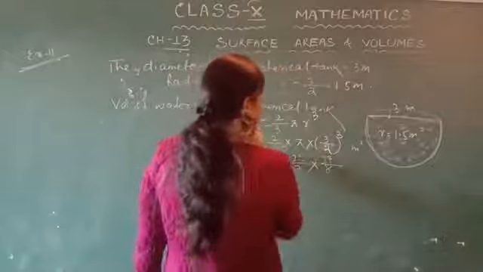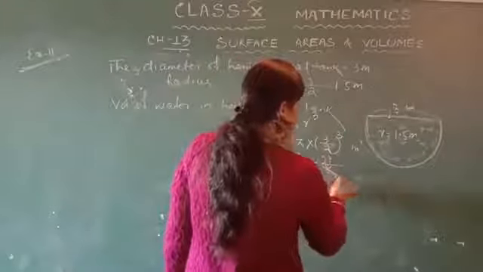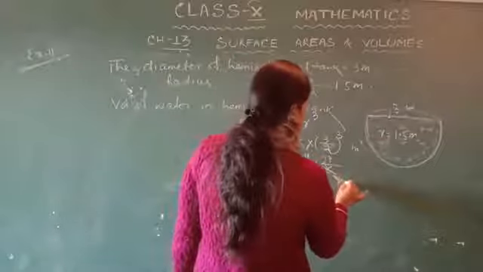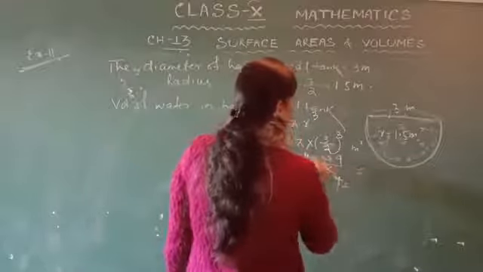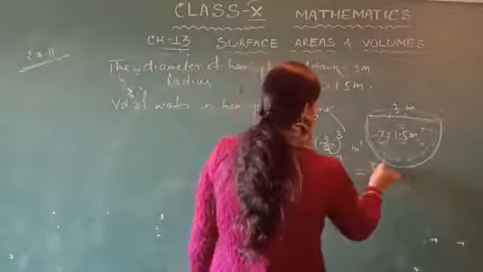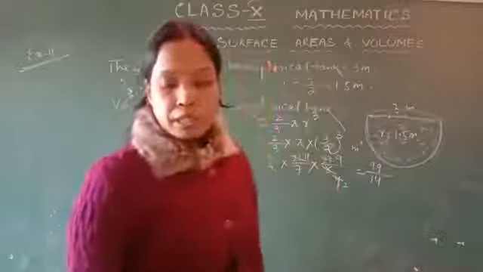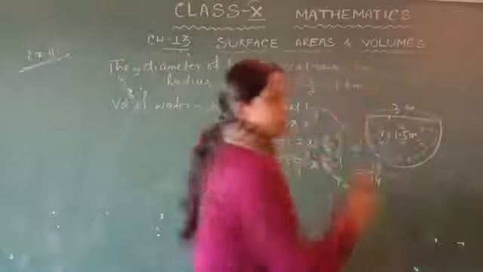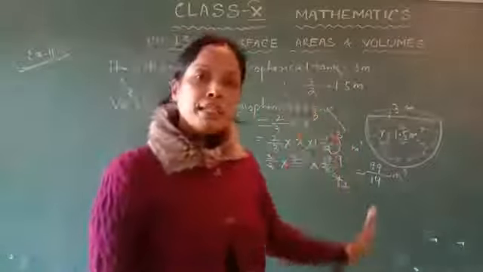Simplifying, we get 99 upon 14 meter cube. This is the volume of the water inside the hemispherical tank.